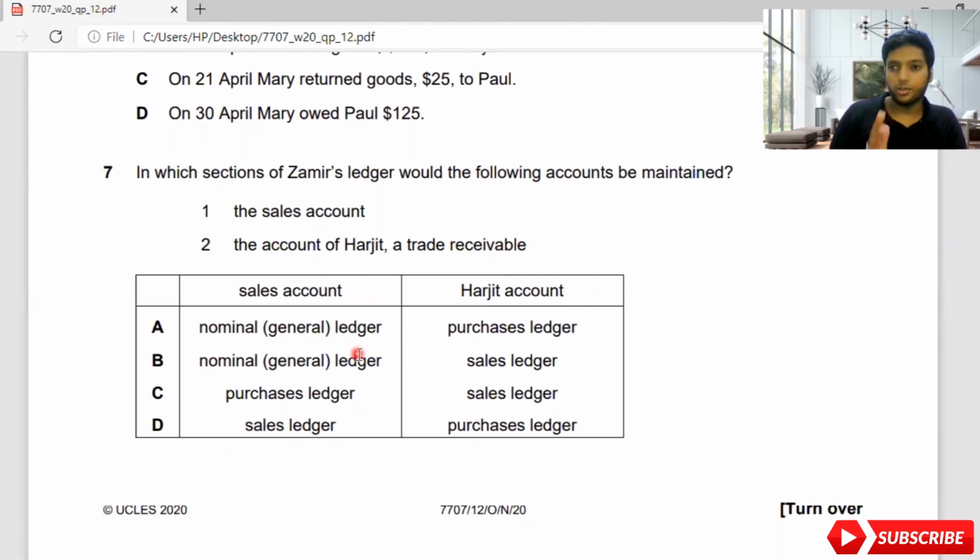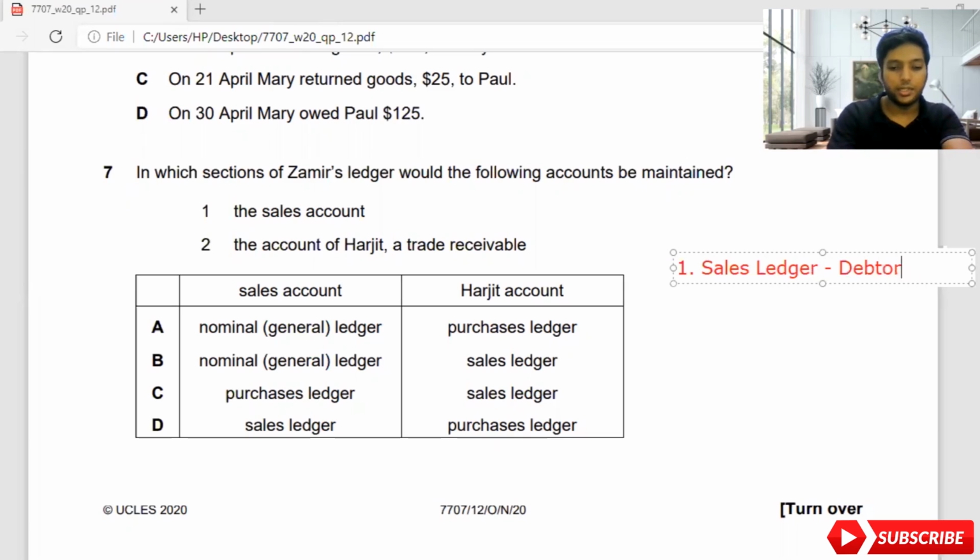Remember, guys, according to your syllabus, there are three types of ledgers. I'll write here, guys. If you want, you can write it down when you're doing this paper. Number one, we say sales ledger. Here, you will only maintain debtors control accounts, or we say debtors, or you can say credit customers accounts. All your credit customers' balances, we will record under sales ledger.